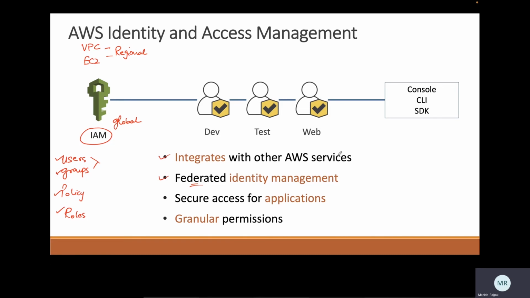Think of providing them access using their Facebook account, Google account, or they can log in with their Amazon.com IDs and so on. Also with SAML, that is on-premises Active Directory accounts. So we can have secure access for applications, and we can give granular permissions to each entity.